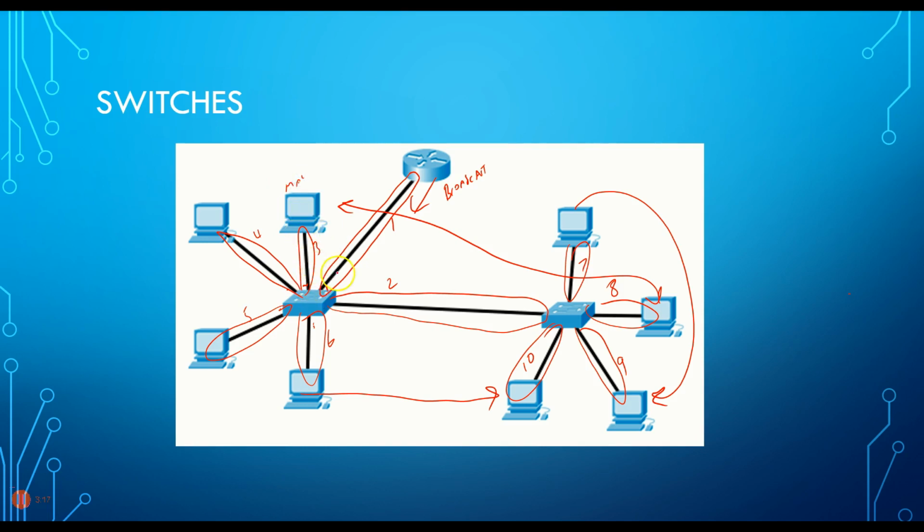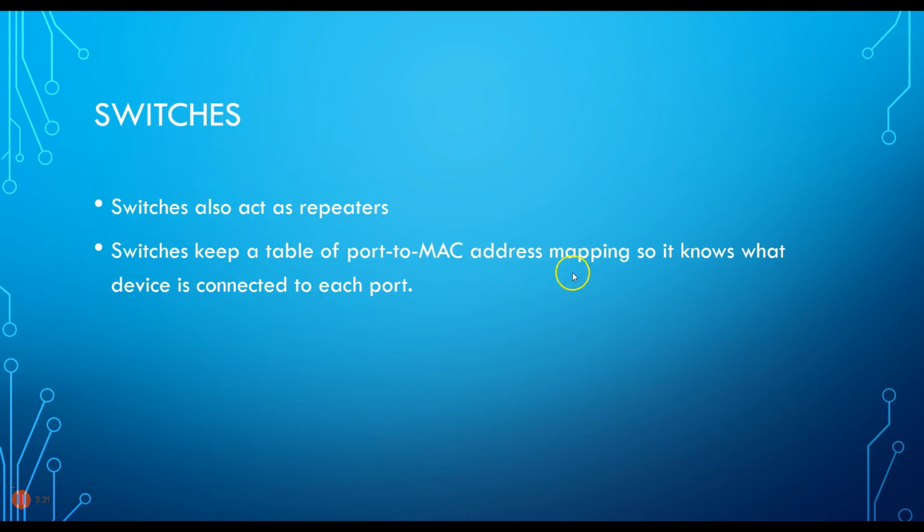And so it says, oh yeah, port number 2 here knows that is connected to this MAC address, and port number 3 over here is connected to this MAC address, and so forth. So that each port number to MAC address is mapped out on this thing. And they keep this address, by the way, we call that a CAM table, and content addressable memory is what it stands for. So the CAM table keeps track of what devices are attached to what port on the switch.